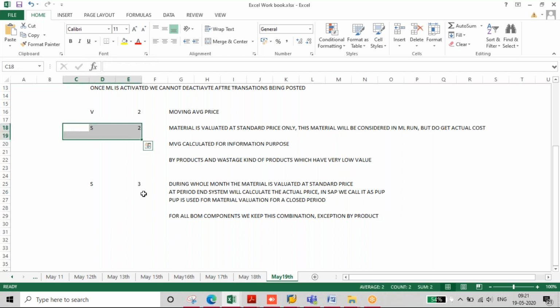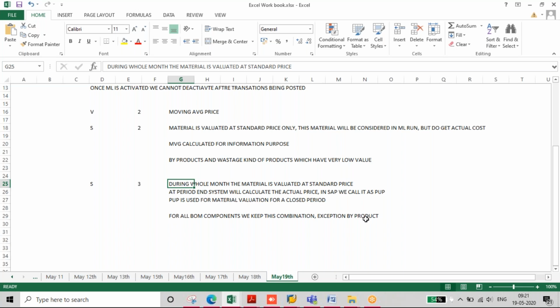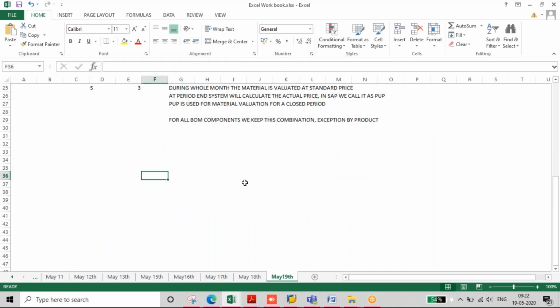What will happen if you keep 3 also for byproduct? Yeah, if you keep 3 also, that material will be evaluated and the cost of the other materials will get reduced. Okay, it will deduct from the original materials and co-products. See, normally the byproduct is a part of BOM.